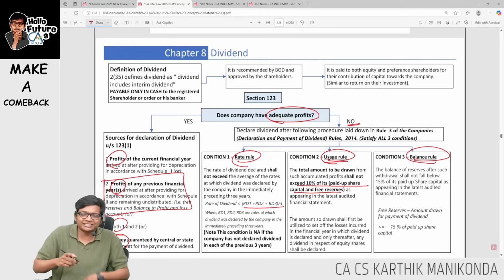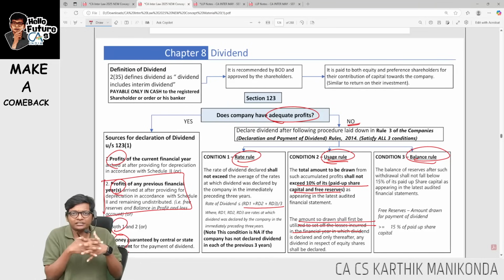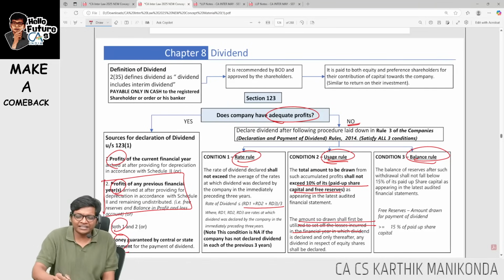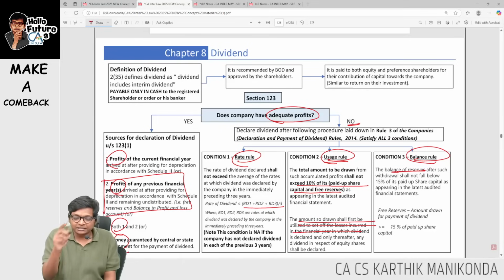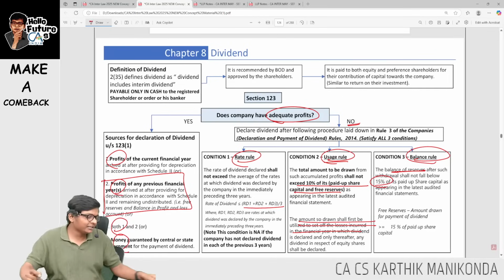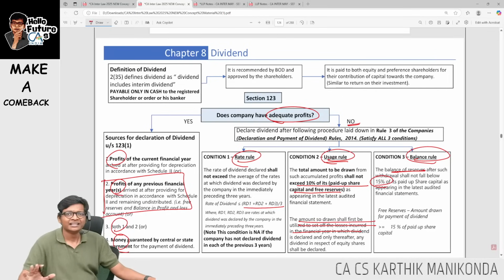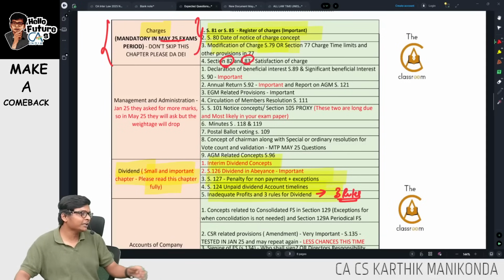Once you withdraw this, the amount so utilized should first be adjusted against the losses of the current year, if any. Last one, balance. After withdrawing, the balance in reserves should be at least 15% of paid up share capital. Let me repeat, the balance in free reserves should be at least 15% of paid up share capital. 3 important rules. Again, dividend should be given only in cash. Cash means not physical cash. It should be given in banking modes like cheque or any bank warrants.